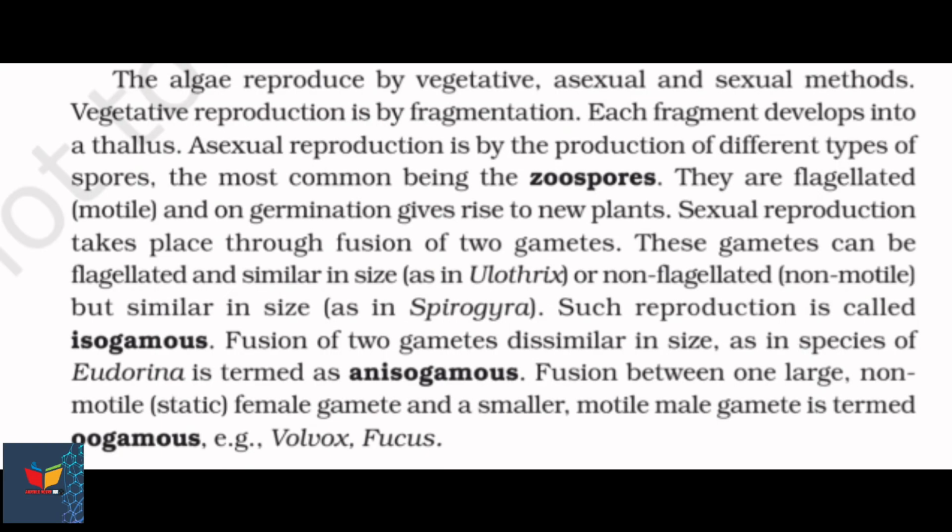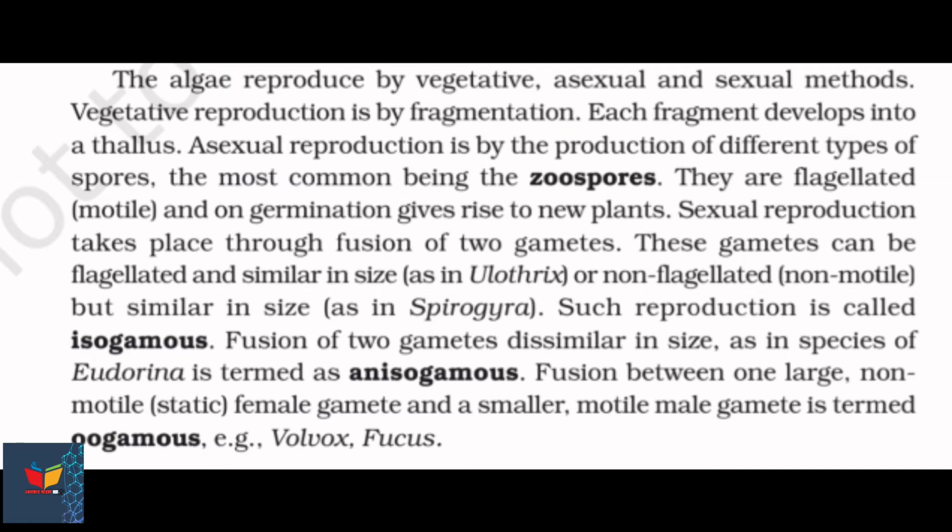Now, this paragraph is very important, so please listen carefully. The algae reproduce by vegetative, asexual, and sexual methods. Vegetative reproduction is by fragmentation. Each fragment develops into a thallus. Asexual reproduction is by the production of different types of spores, the most common being the zoospores. They are flagellated, motile, and on germination give rise to new plants.